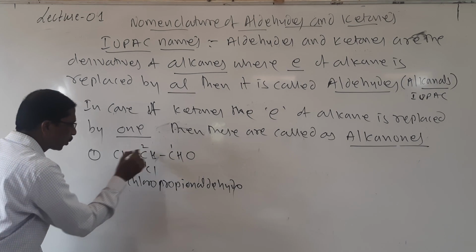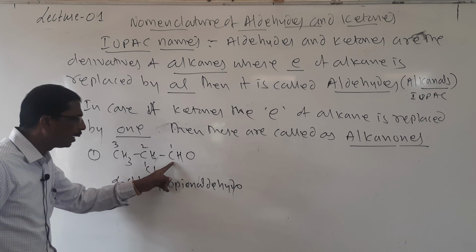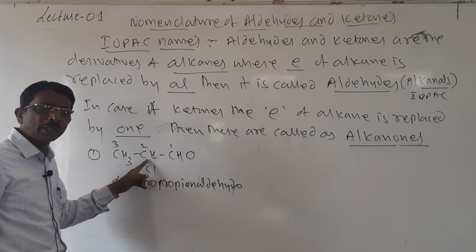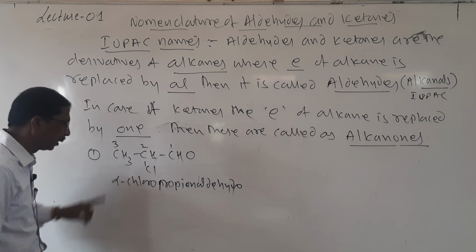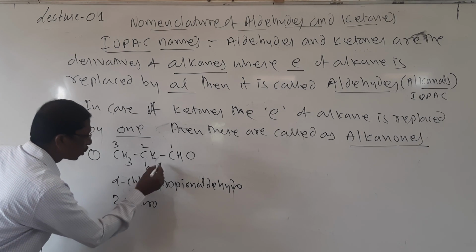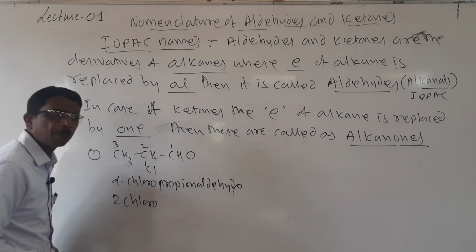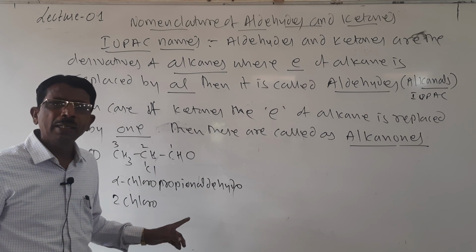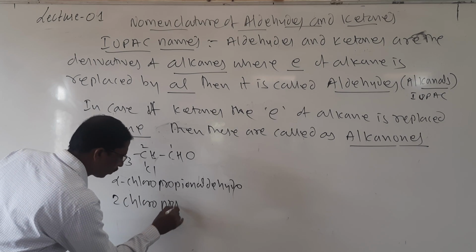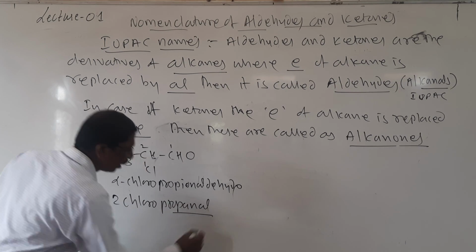It is 1, 2, 3. The aldehyde carbon is considered as 1, and the next carbon is numbered 2 and then 3. So it is 2-chloro propanal, where in propane the E is replaced by Al.